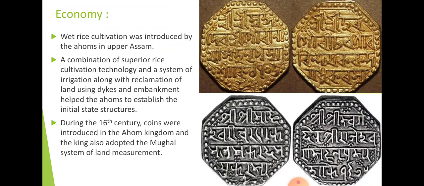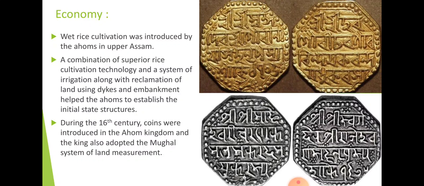Now, economy of the Ahom kingdoms. The best example of wet rice cultivation was introduced by Ahoms in Upper Assam. The upper part of Assam has a huge amount of water when rainfall is there, when the flood is there. So the excess amount of water is present in the Ahom kingdom. So they used to innovate the rice cultivation, and they started the wet rice cultivation.